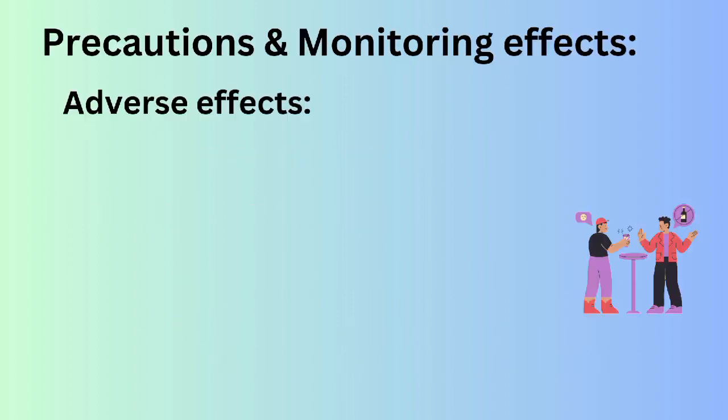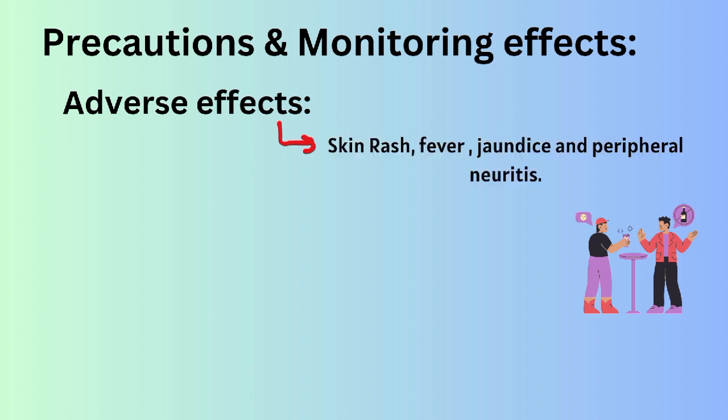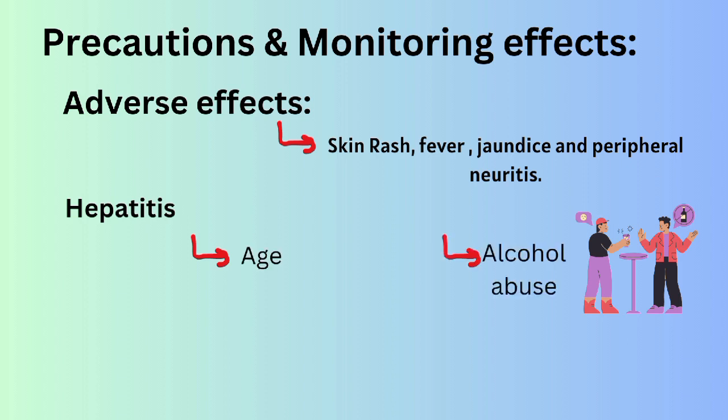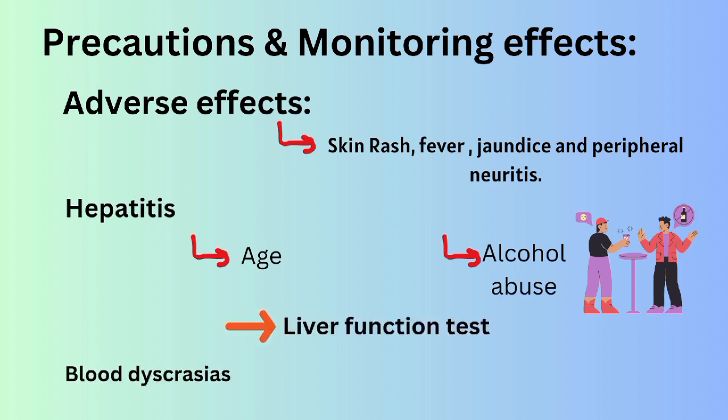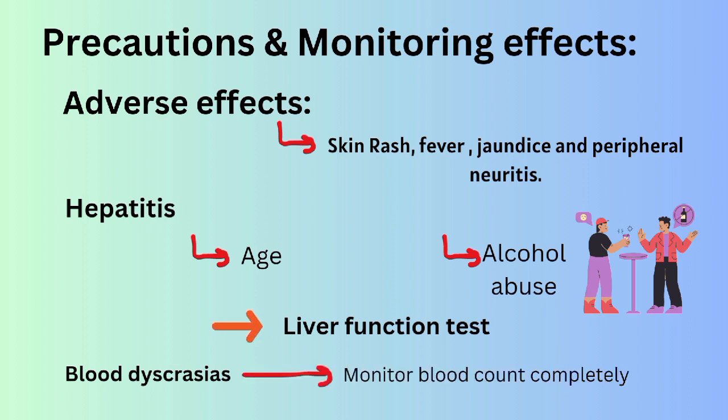Most common adverse effects of isoniazid are skin rash, fever, jaundice, and peripheral neuritis. However, hepatitis is an occasional reaction and it can be severe in some cases. The risk of hepatitis increases with the patient's age and rises with alcohol abuse, and for this we need to monitor liver function tests. Other effects are blood dyscrasias, for example, agranulocytosis, aplastic or hemolytic anemia, and thrombocytopenia may occur, and for this condition we need to monitor complete blood count routinely.